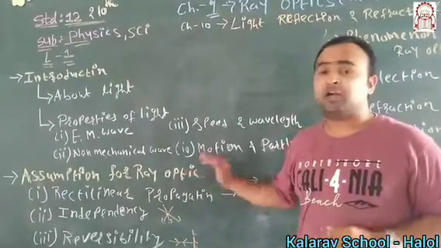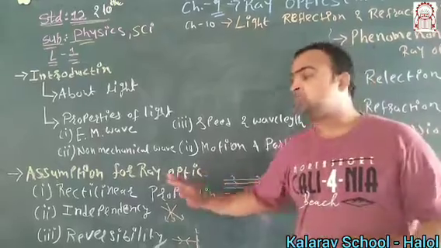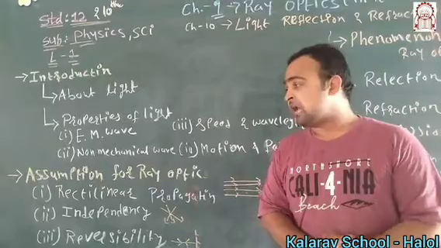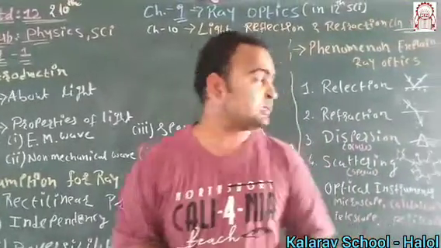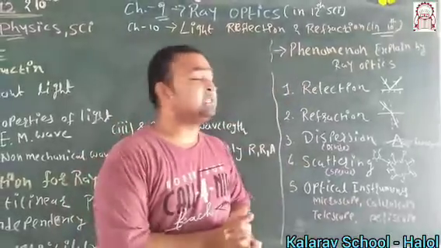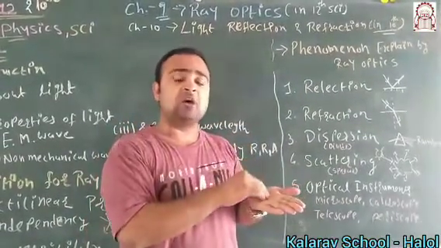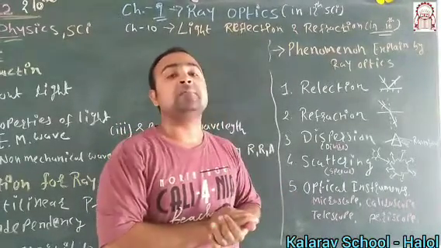So whenever you are studying light phenomena in terms of ray optics, you must consider these three assumptions. Now in ray optics, which phenomena of light are focused on? First phenomenon is reflection. Reflection means whenever light is incident on an object, the light comes back after bouncing back.